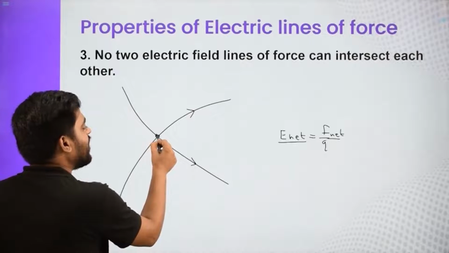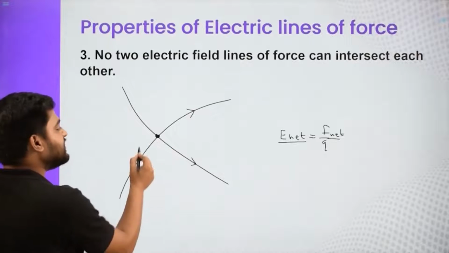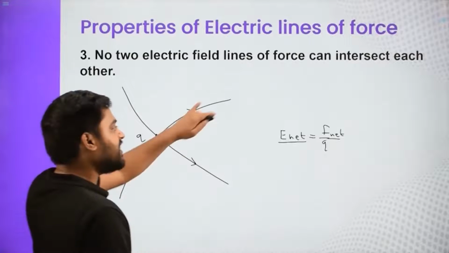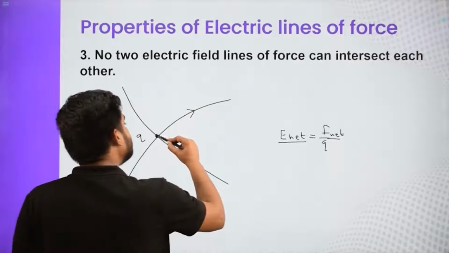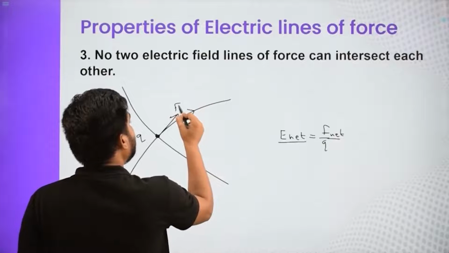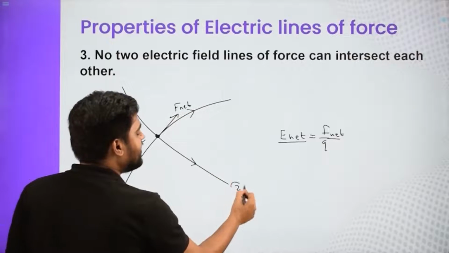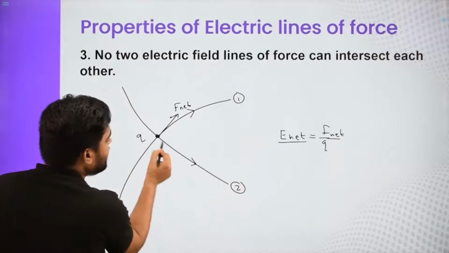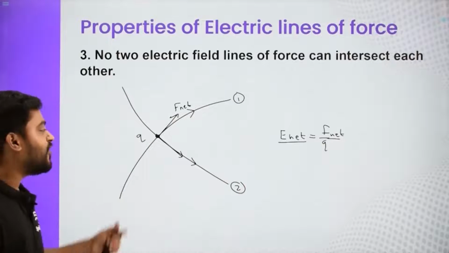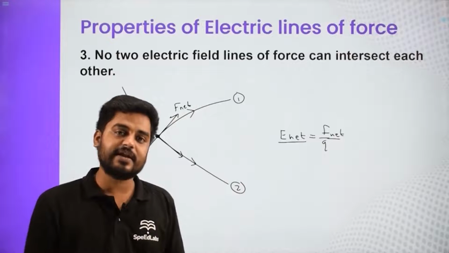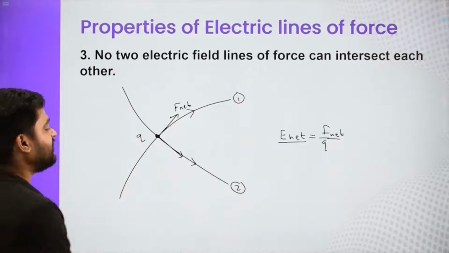At this particular point of intersection, if you put a small charge Q, then as per our first field line, the force must be along the electric field line, and that is the net force. And as per our field line number 2, the net force should be in this direction. So a positive charge experiences force in the same direction as the direction of the electric field line.